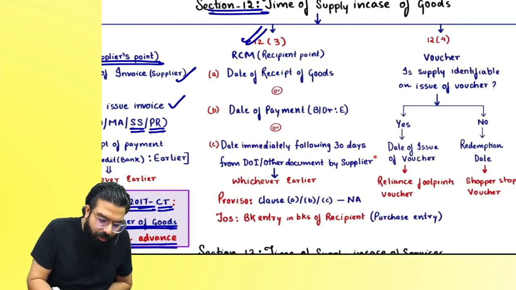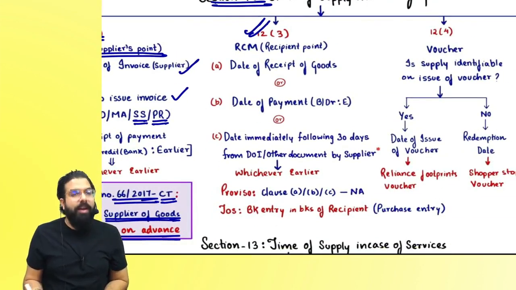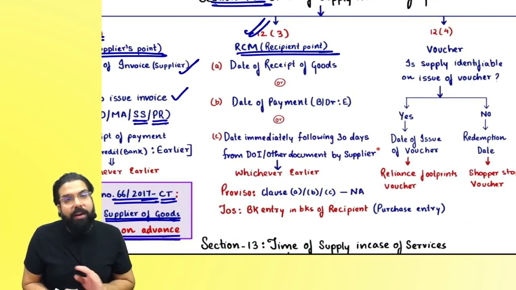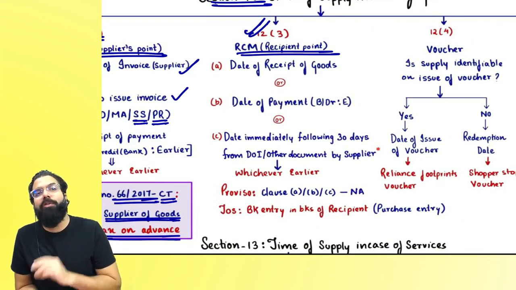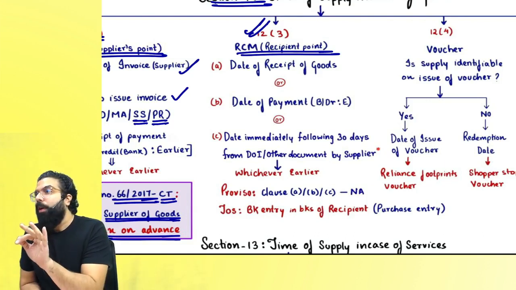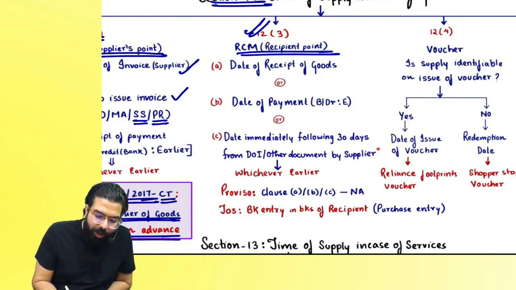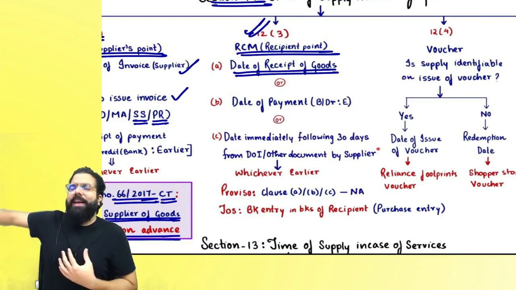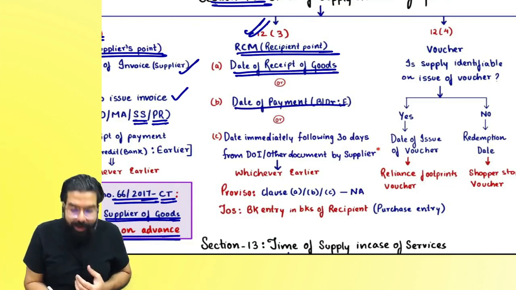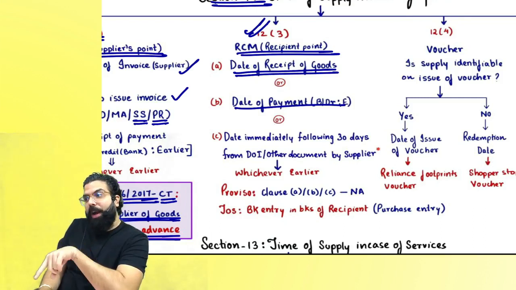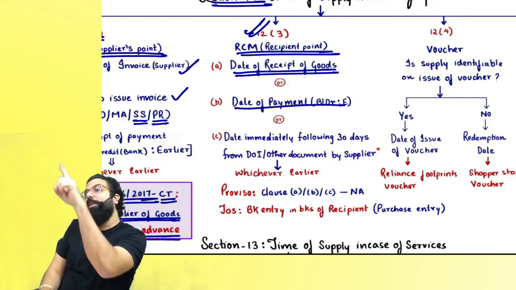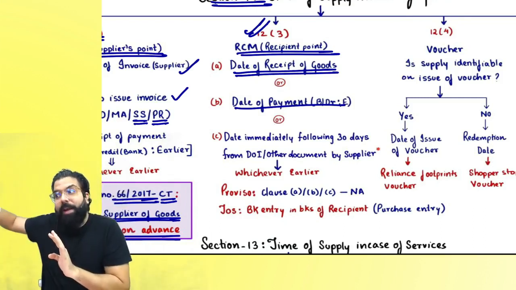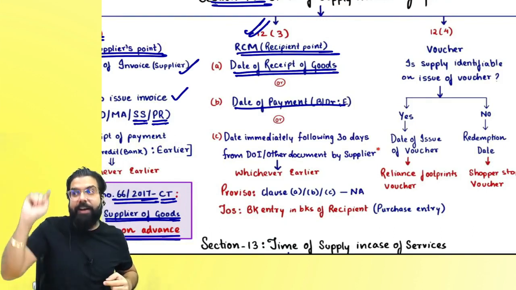Then we have section number 12.3, which says from the recipient's point of view, under reverse charge, if he has to pay tax on supply of goods, then he will have to see date of receipt of goods. First event is date of receipt of goods. Second event is date of payment. Date of payment is always your book entry or debit in the bank account, whichever is earlier, because when you make the payment, amount will be debited in your bank account.